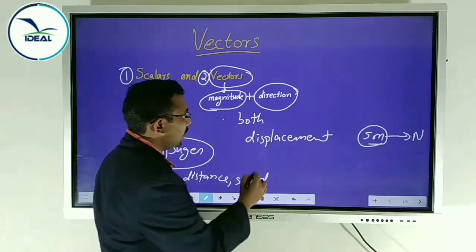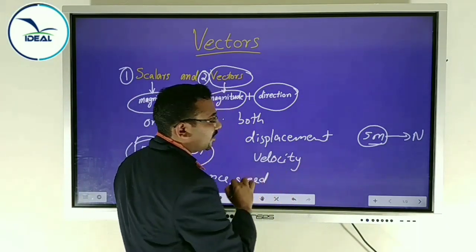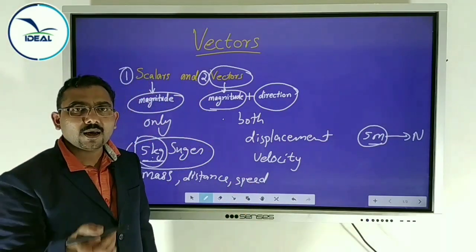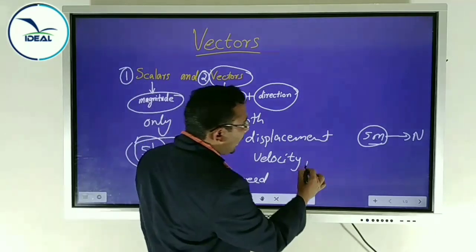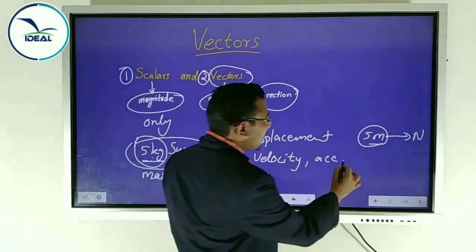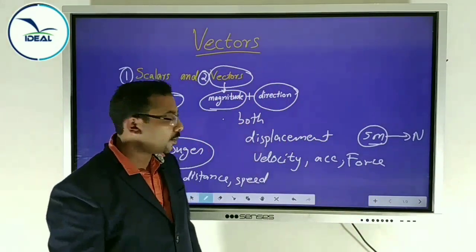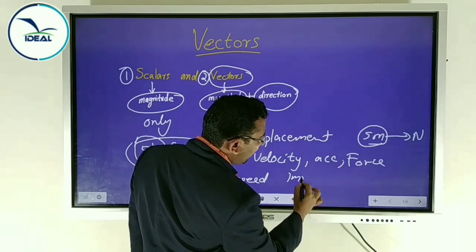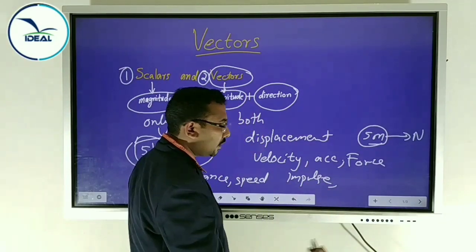Another example, velocity. Velocity has direction. Velocity may be positive or negative. You already studied in the last chapter. So velocity is a vector quantity. Another example, acceleration. Acceleration is a vector quantity. Another example, force, an important vector quantity. Another example, impulse. You will study in the next chapter. Impulse is a vector quantity.